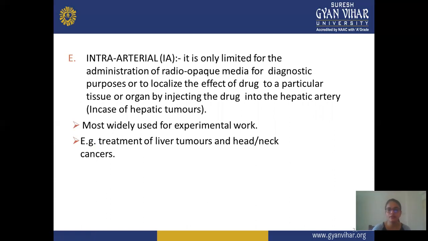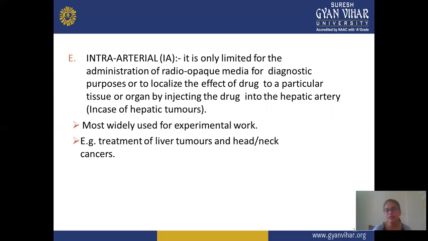Next is intraarterial. Intraarterial is limited to administration of radio-opaque media for diagnostic purposes, or to localize the effect of a drug to a particular tissue or organ by injecting the drug into the hepatic artery, or in case of hepatic tumors. In this route, only a limited number of drugs are administered, and it is mainly used for diagnostic purposes.